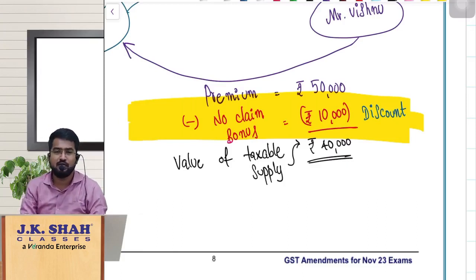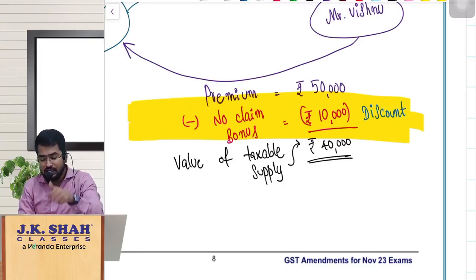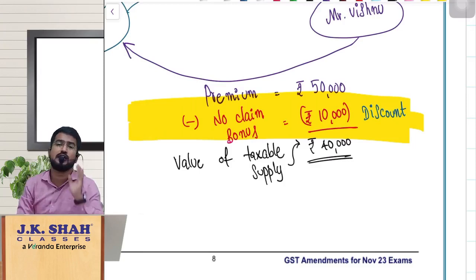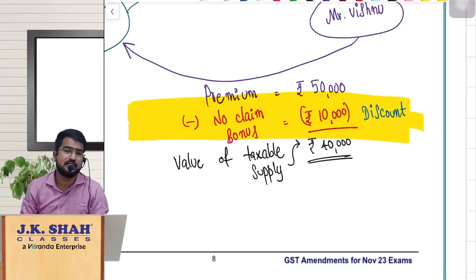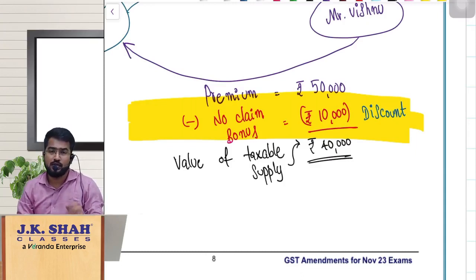Remaining conditions are obvious. It is linked to the invoice, and proportionate ITC to be reversed. Here obviously it is linked to an invoice. The proportionate ITC to be reversed concept will not arise here because the recipient has not taken ITC. Are you able to understand? Still the invoice itself is not raised, so ITC has not been availed by the recipient, so the proportionate ITC to be reversed concept will not apply here.